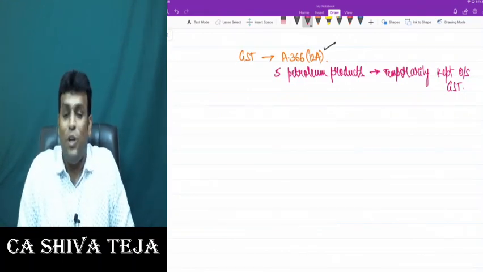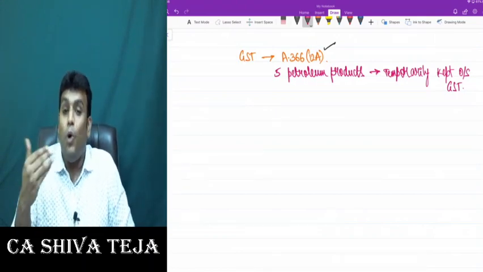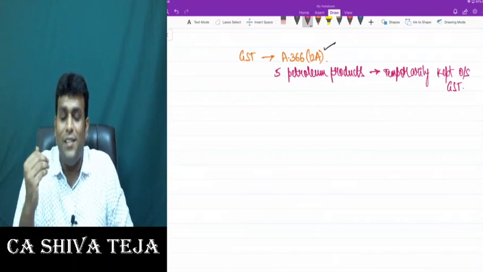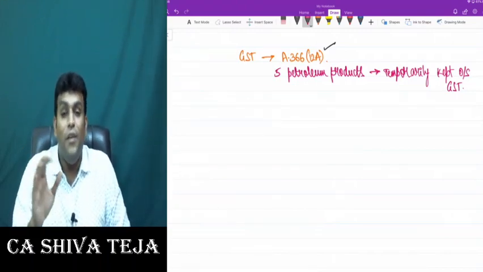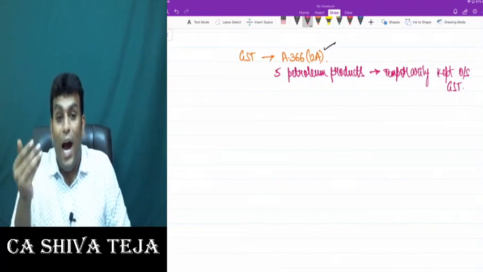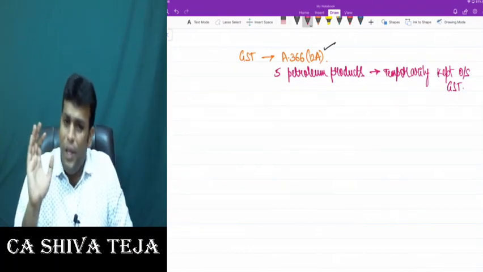And what are the 5 petroleum products, my dear friends? Petroleum crude, high-speed diesel, motor spirit, natural gas, and aviation turbine fuel. These are the 5 petroleum products which have been temporarily kept outside GST. Getting clarity, friends?